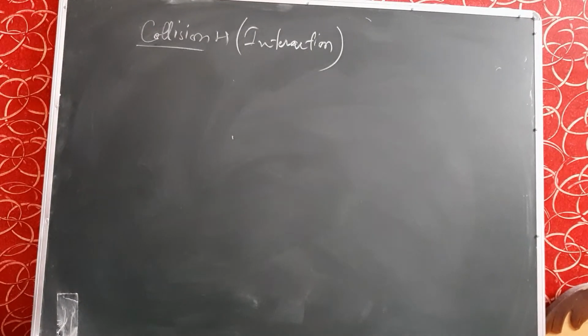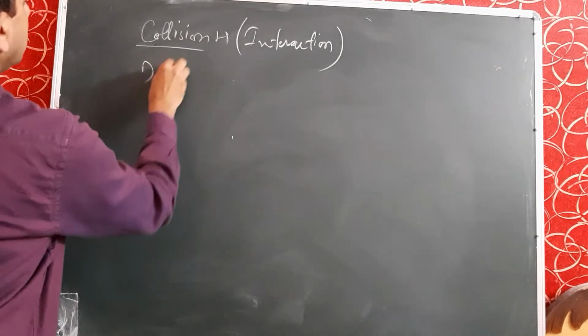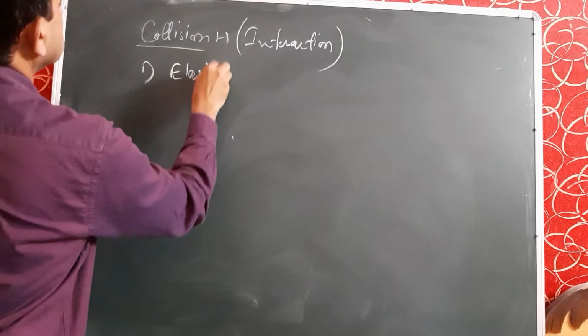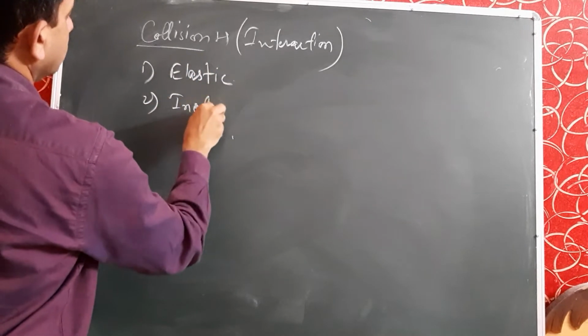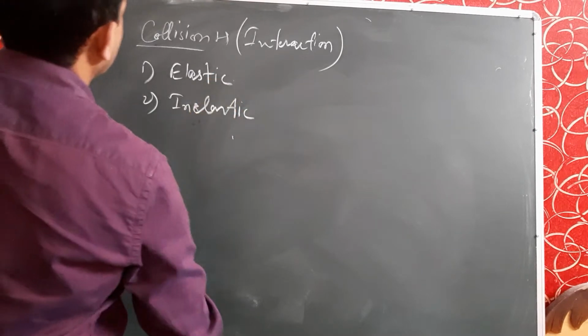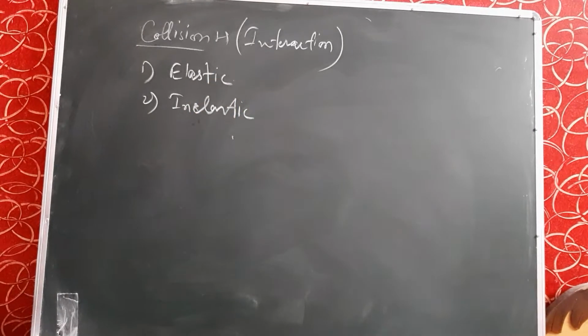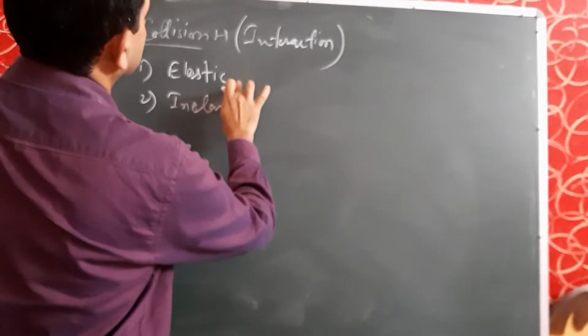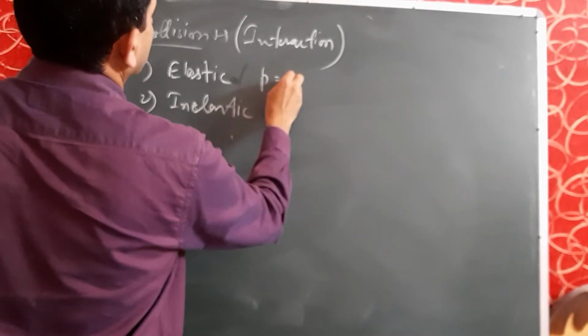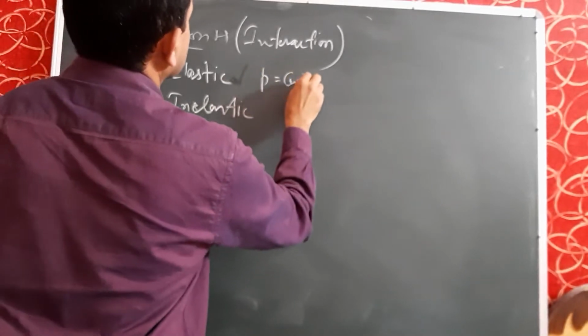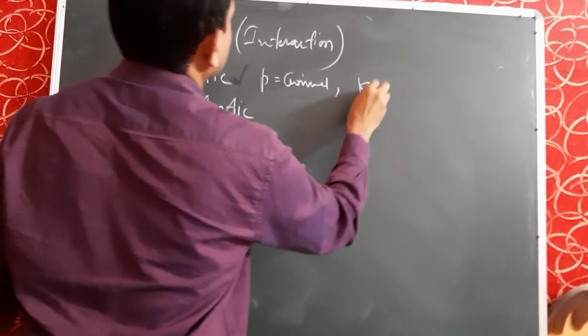You know that collision is of two types. First one is elastic collision and second is inelastic collision. Elastic collision is that collision in which during the interaction the momentum as well as kinetic energy both remain conserved.